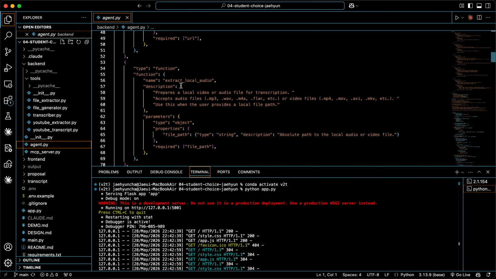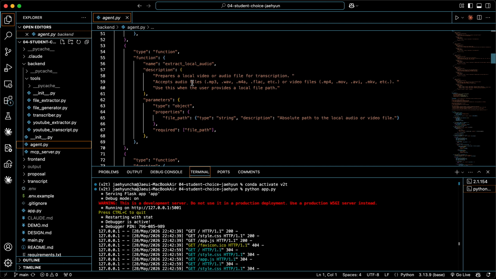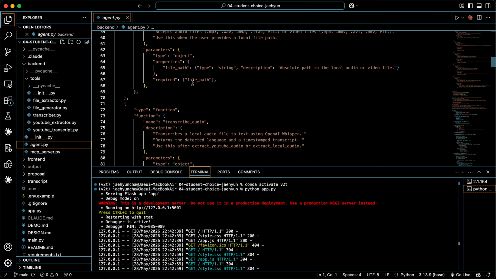The next tool is Extract Local Audio. This is for the user's local audio files, not for YouTube links. It's just for the user input audio files.